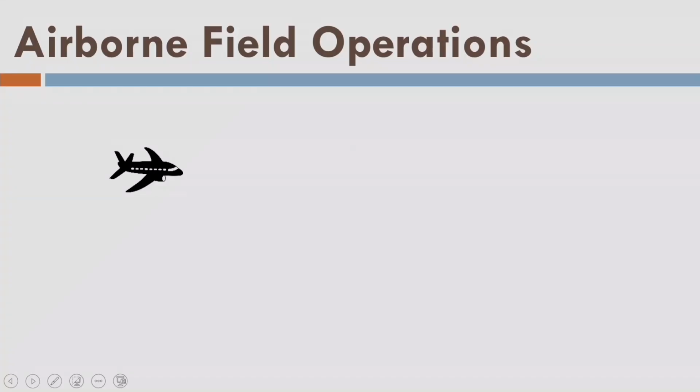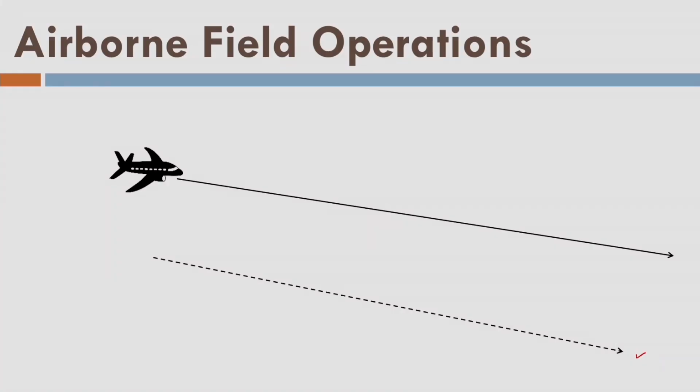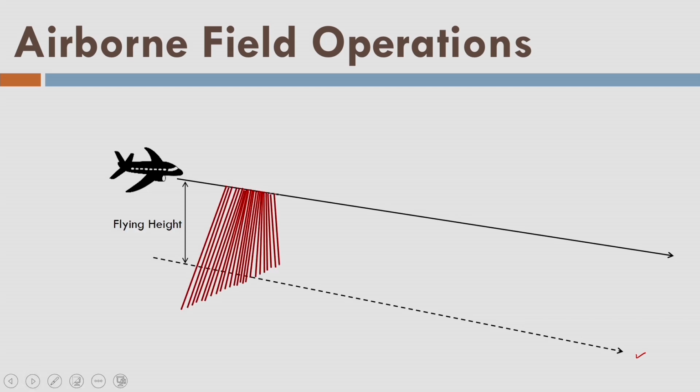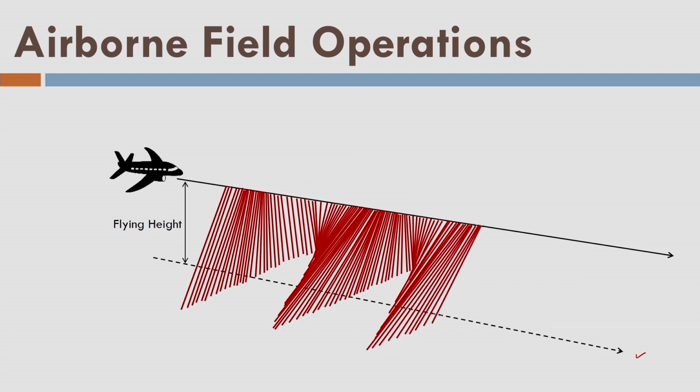Let us say that we have used IMU, we have used DGPS, and we find out the trajectory of aircraft. This is the ideal trajectory, and this is the flight line on the ground surface. Laser scanner, when mounted on an aircraft, is acquiring the data at each and every fraction of second. So this is flying height. So now LiDAR data is acquired by movement of the aircraft and operation of the laser scanner.